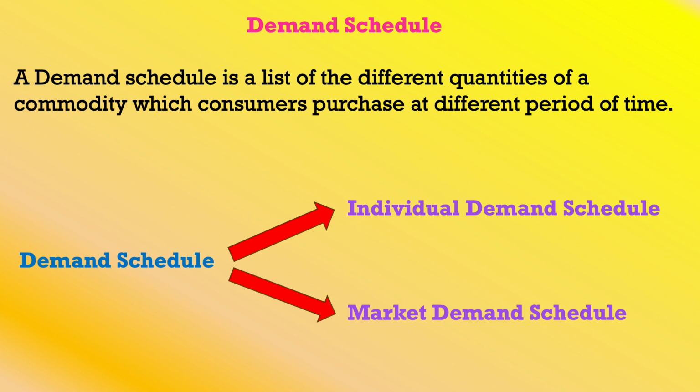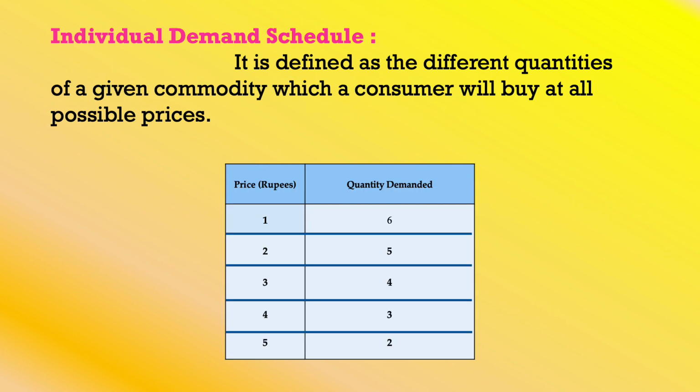Clear? Just the listing of the price and the quantity demanded is said to be the demand schedule. Schedule means it is just the listing of the quantities of a commodity which consumers purchase at different points of time. This demand schedule is classified into the individual demand schedule and the market demand schedule. So when you plot this in a graph, this is said to be the demand curve.